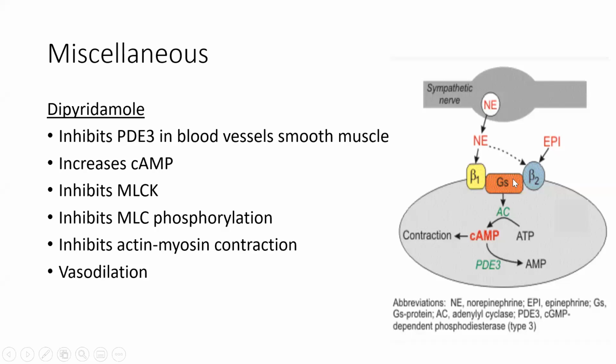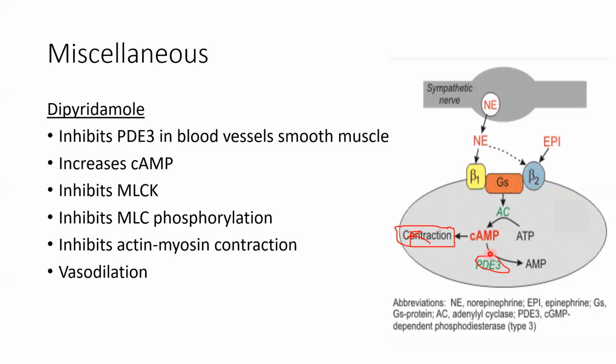What is wrong here is this: cAMP in smooth muscle causes relaxation, but it is broken down by the PDE3 enzyme, and that's why we need to block the PDE3 enzyme.